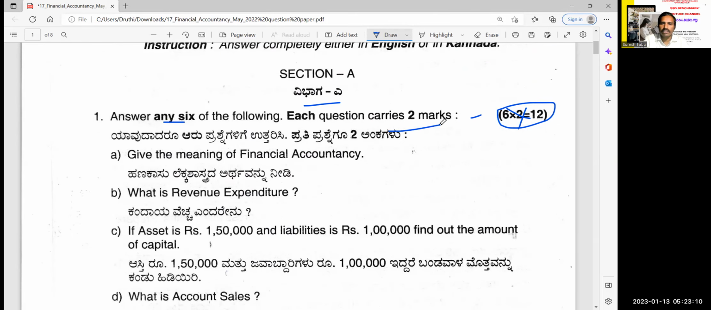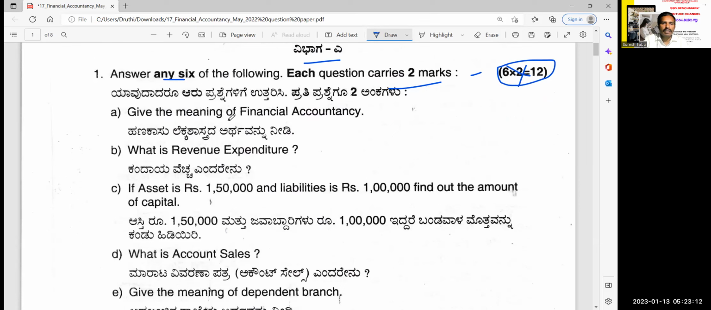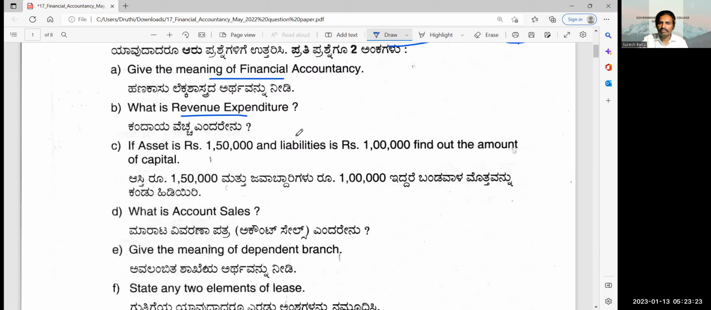So 2 marks each question, okay? Give the meaning of financial accountancy or accounting. Try to answer this question. What is revenue expenditure? Please write this question as well. Revenue expenditure is the expenditure which is recorded in the profit and loss account or statement, which is of small amount.